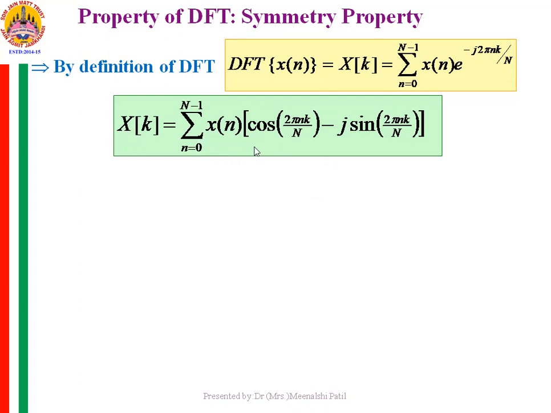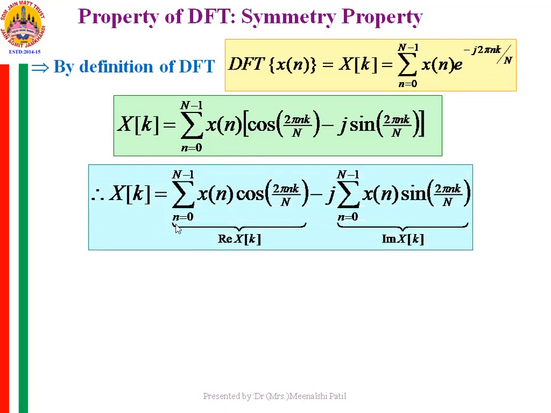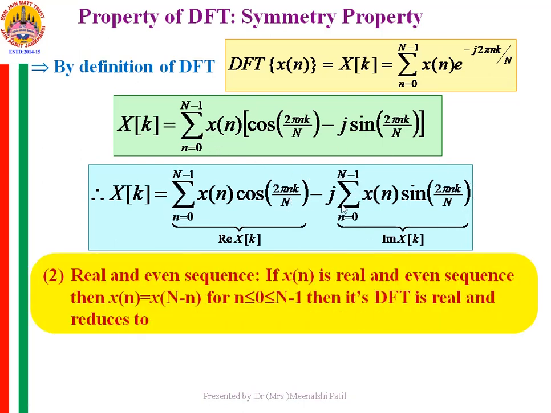Now if I split this expression, it can be rewritten as summation n from 0 to N minus 1 of x(n) cos 2 pi nk by N, minus j into summation n from 0 to N minus 1 of x(n) sin 2 pi nk by capital N. If this entire expression is X(k), then this is the real part of X(k) and this is the imaginary part of X(k). Summation of x(n) sin 2 pi nk by N is the imaginary part of X(k), and the other is the real part. So X(k) is equal to the real part of X(k) minus j into the imaginary part of X(k).